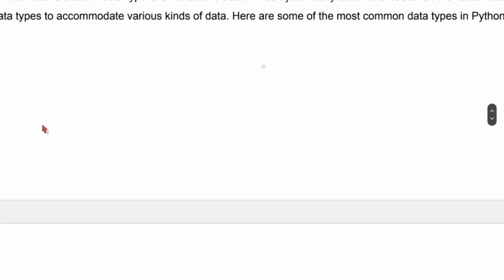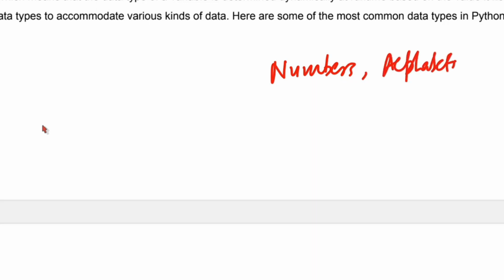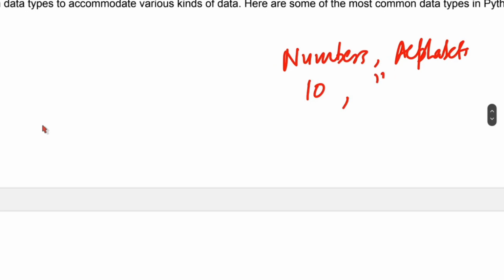For example, अगर हम लिखते हैं तो हम कभी numbers लिखते हैं. So sometimes we write numbers. Okay. कभी कभी हम क्या लिखते हैं? We write alphabets. So कभी मैं ऐसे लिखूँगा 10. Sometimes I'll write line. Things like that. Sometimes I'll write 10.44. So these things are different.